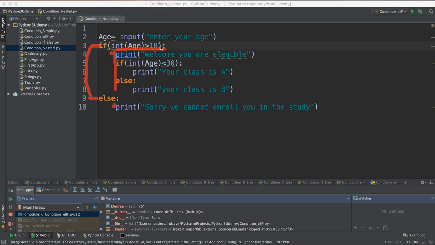So if it's greater than 18, I have two things. First of all, I tell him, hey, you are eligible. Then I'm checking his age. If the age is less than 13, I say you are A. Otherwise, I tell him you are B. That means he's greater than 13. So if you see, it's really easy. I could have blocks of code with condition statements inside this if statement.